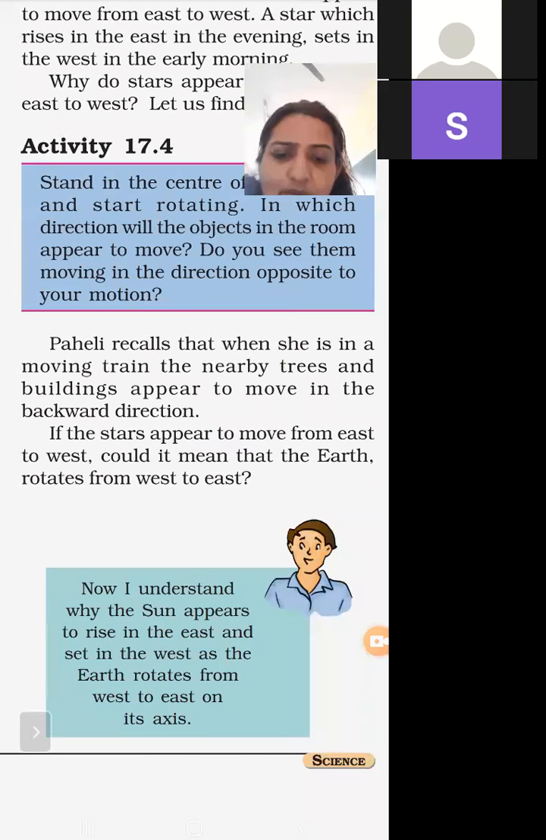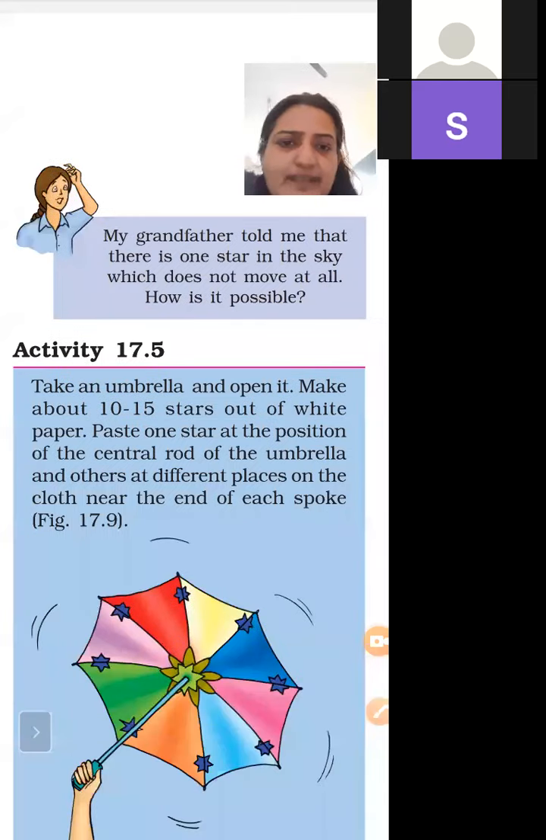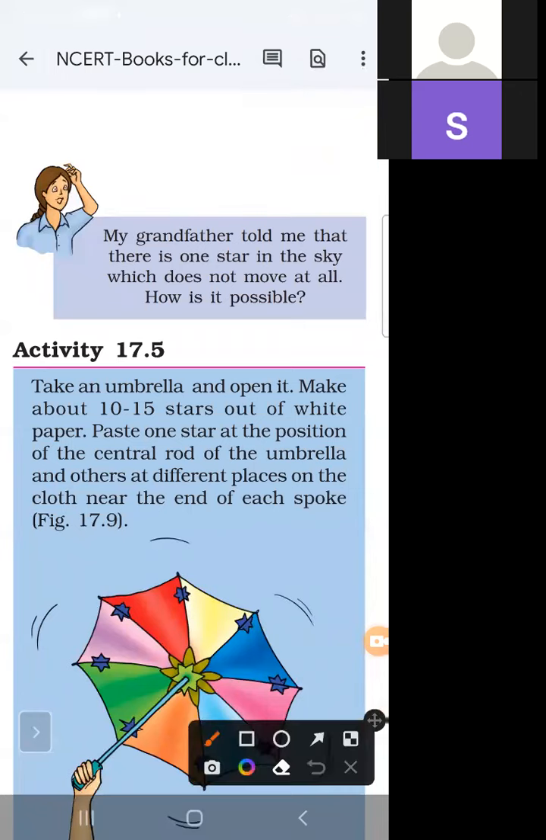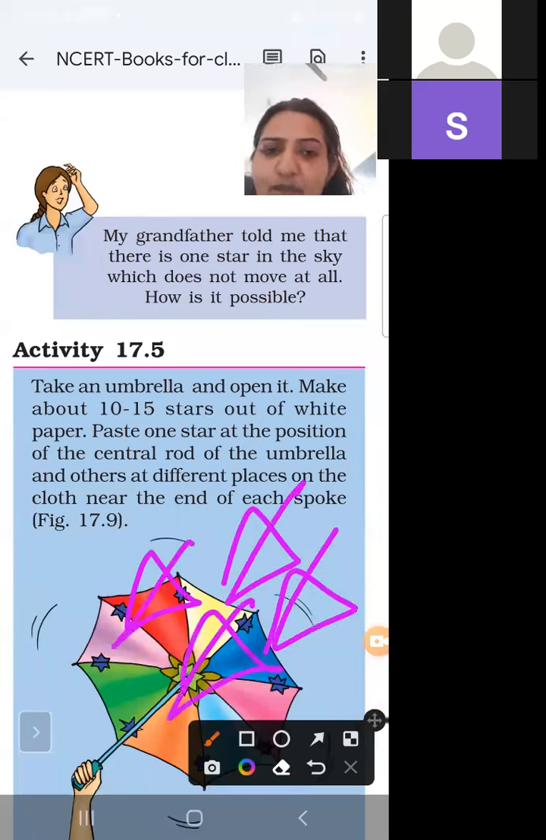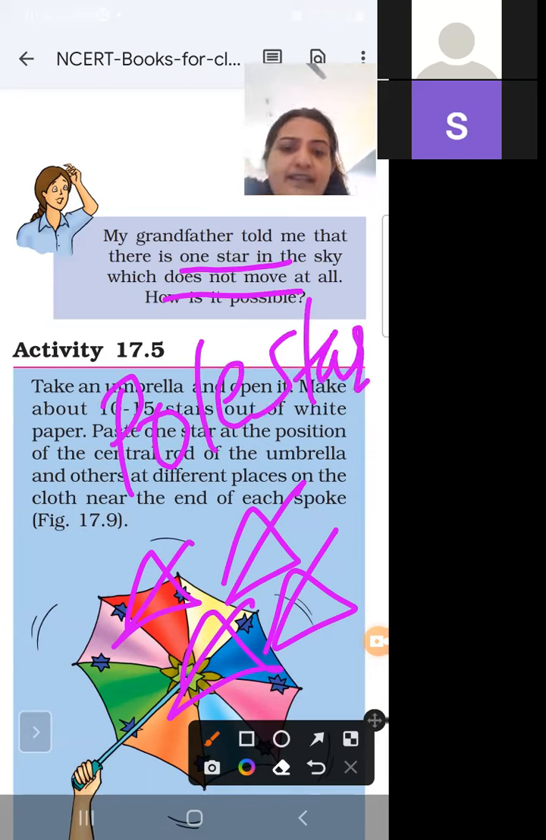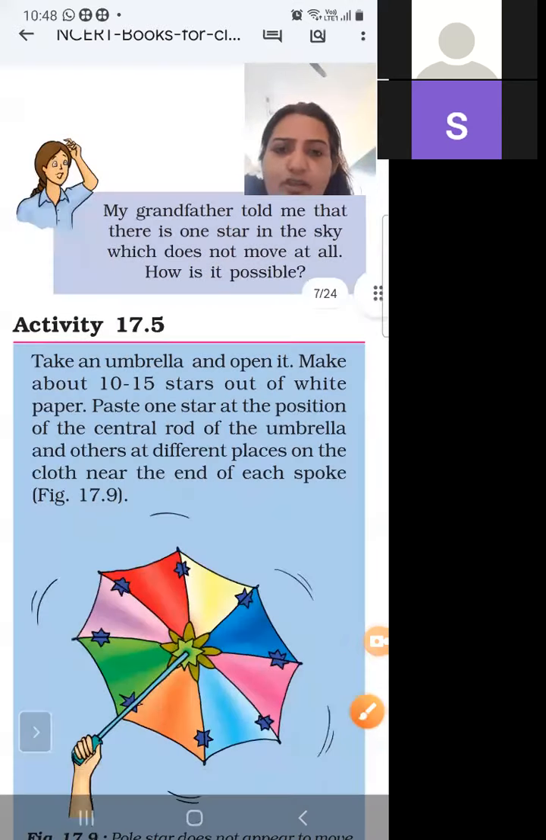Now my grandfather told me that there is one star in the sky which does not move at all. As we know, all stars move in the sky from east to west, but one star in the sky does not move. That star is called the pole star.